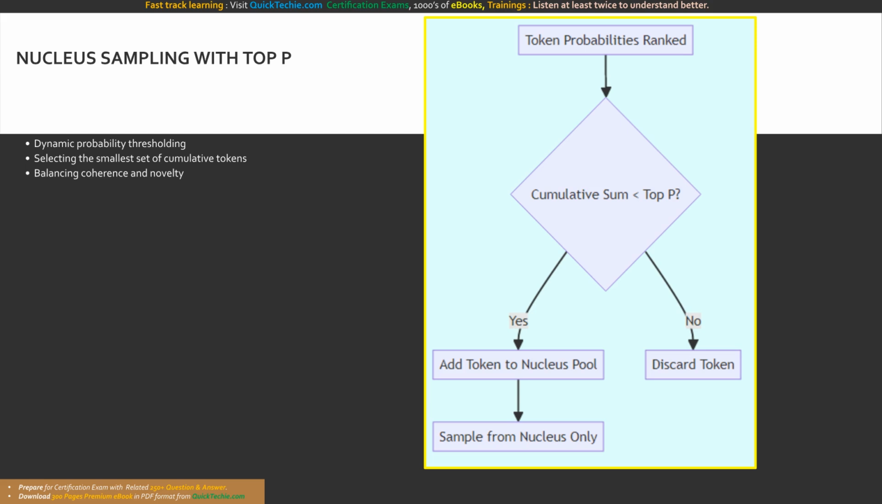Observe the dynamic nucleus logic. Tokens are ranked, and their probabilities are summed. If the sum is beneath the top P threshold, they enter the pool. Once the threshold is breached, the rest are instantly discarded.